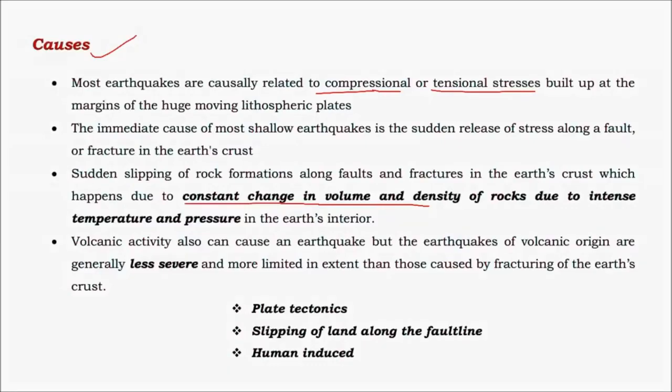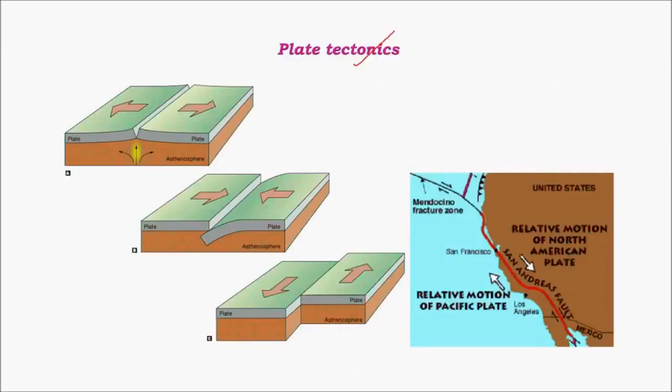So based on different causes, earthquakes can happen due to plate tectonics, or sliding of land along a fault line, or it can be a human induced earthquake. Plate tectonics: we have seen that there are mainly three kinds of edges, the constructive or divergent edge, the destructive or convergent edge, and the transform edge.